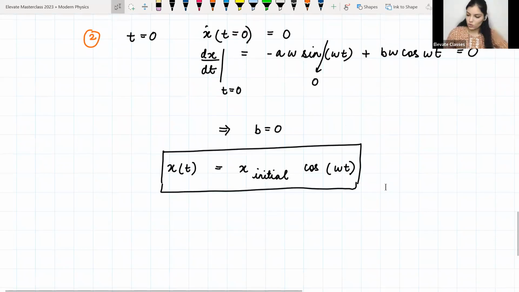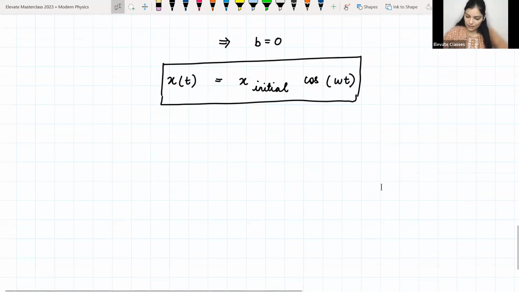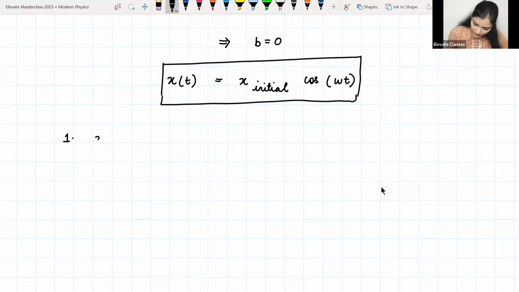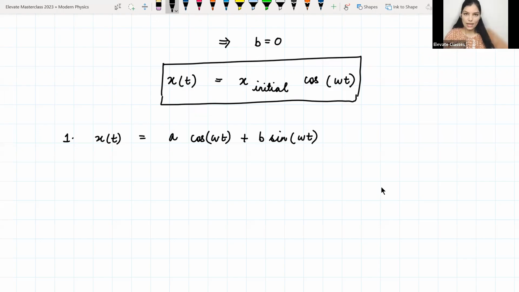पहले वो ही लिख लेते हैं. So other ways that you can write this solution is, मतलब पहला तरीका तो हुआ, that you can write x(t) is equal to a cos omega t plus b sin omega t, right? ये तो this was the general solution which I took, और फिर initial boundary conditions लगा के I found out the value of a and b. ठीक है. This is one way.